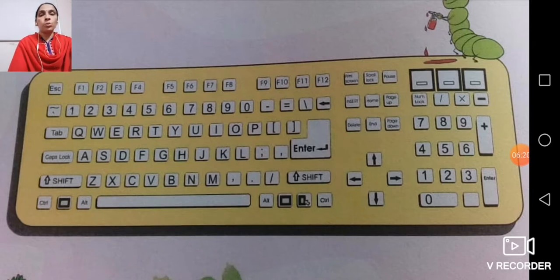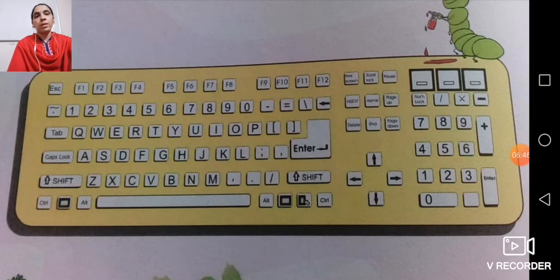And above the alphabet keys also, you get a series of number keys, 1, 2, 3, 4 up to 0. And then we have special symbols like addition, equal to, subtraction and other symbols. And then up and down keys, delete key, insert key, page up and down, and many more keys are there.